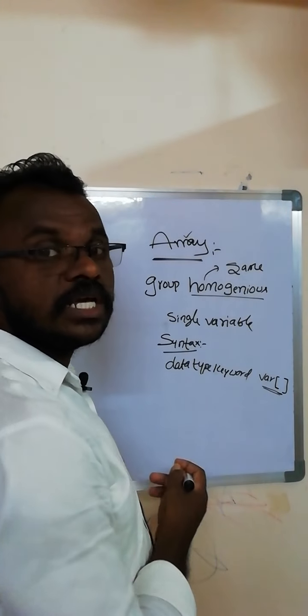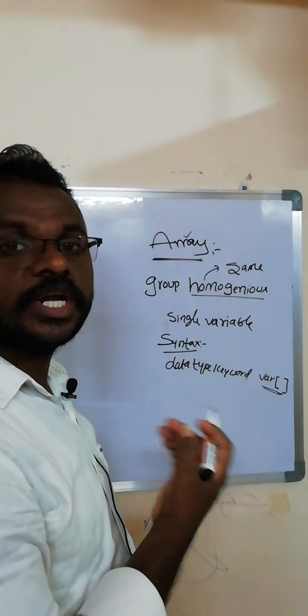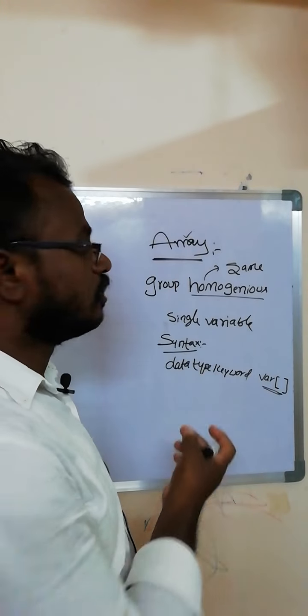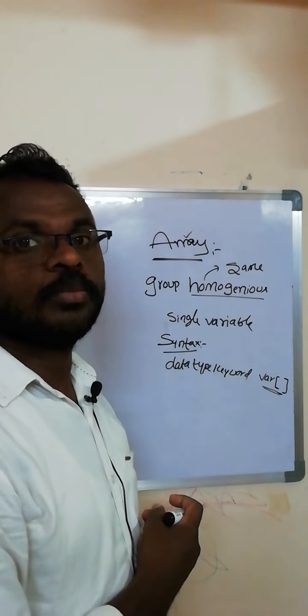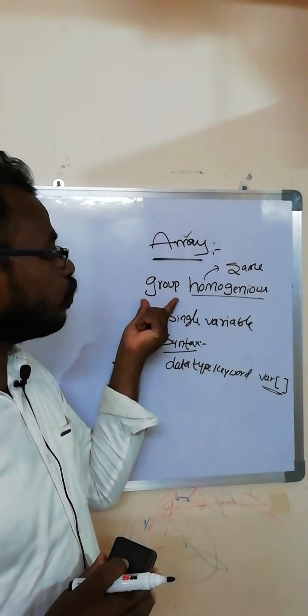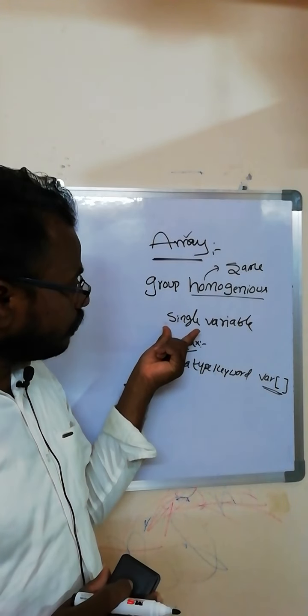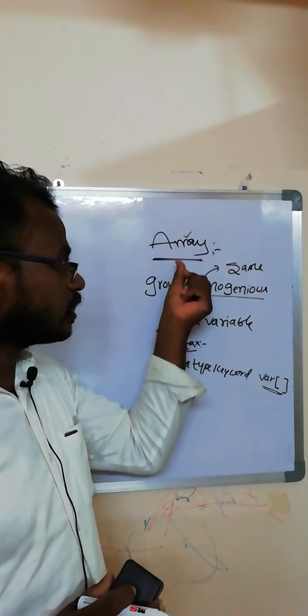The complete information about what is meant by array and how many types of array, I have discussed in this topic. So array means it can contain a group of homogeneous data elements with a single variable name. This is called array.